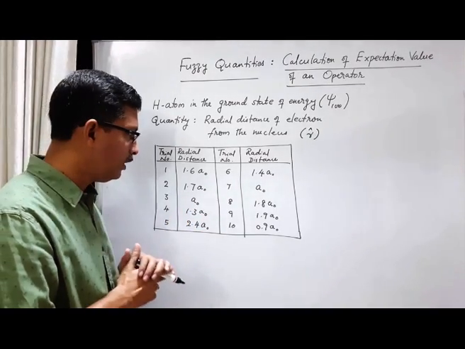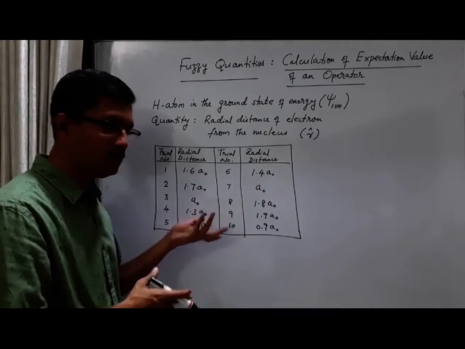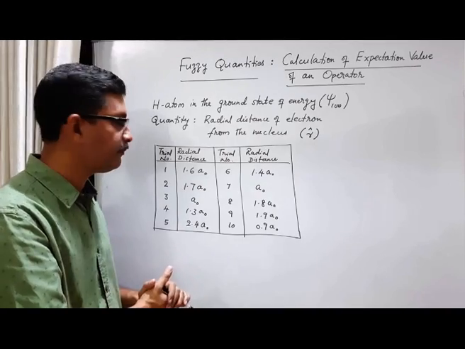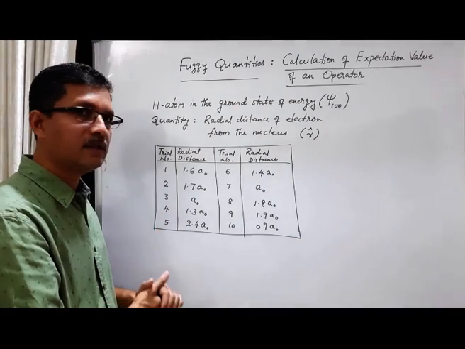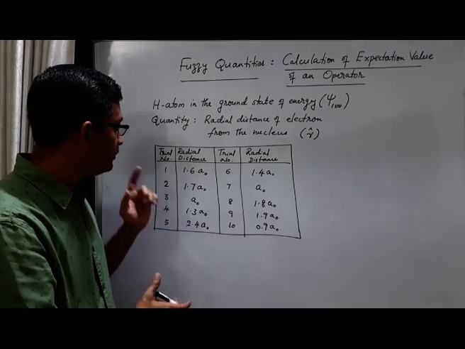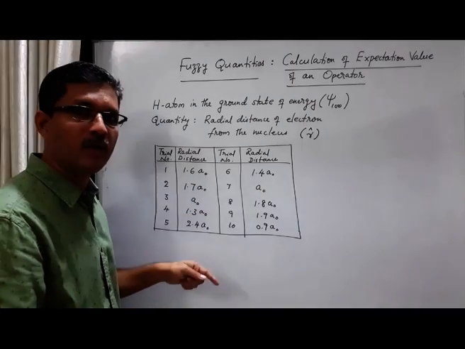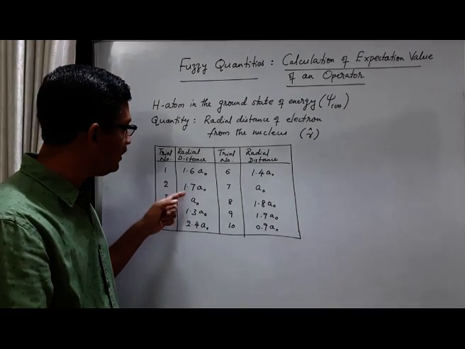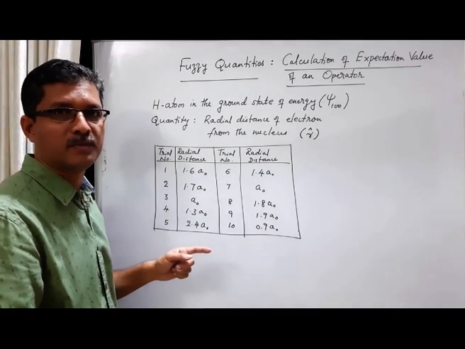Since I cannot show the result of some 100 or 1000 trials, I am taking only a sample here, a very small sample set. So the point is we can calculate the probability of getting any eigenvalue as the result of our measurement.